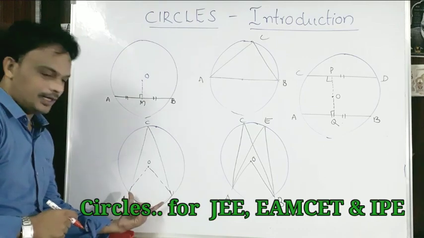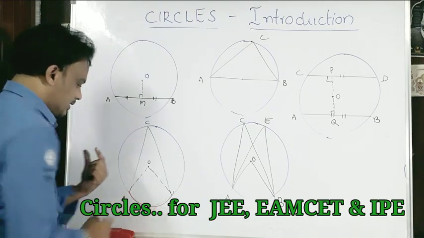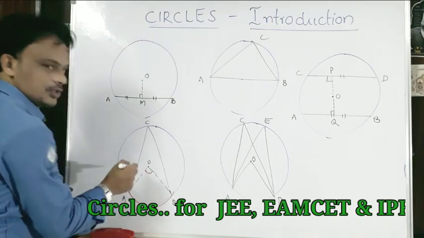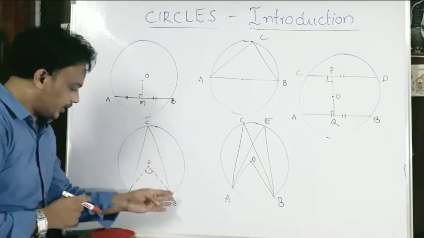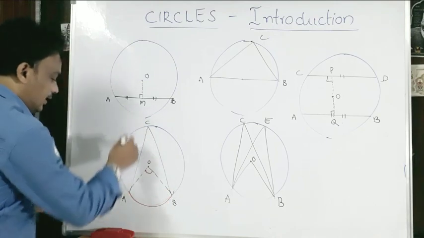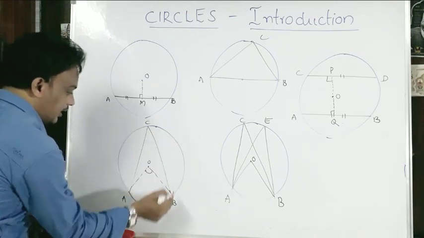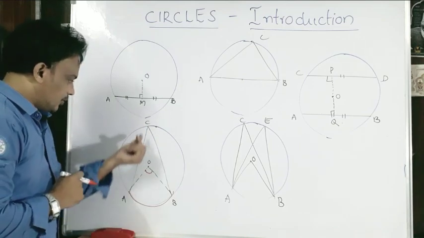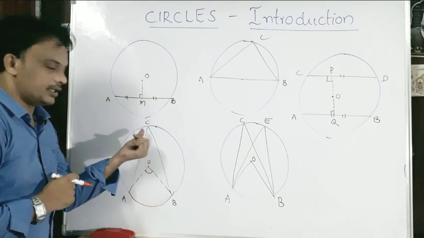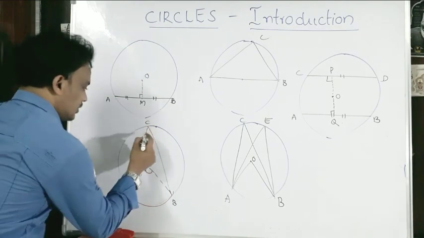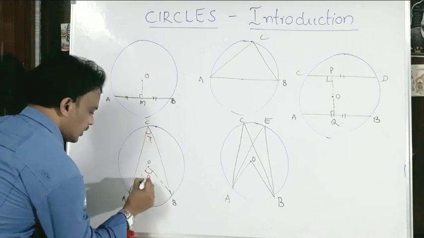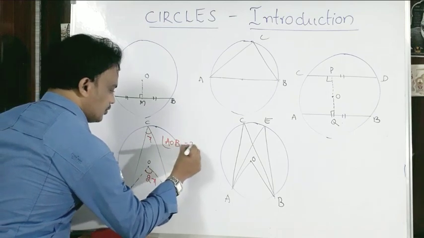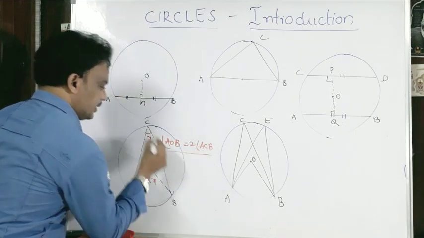The angle made by the minor arc at the center is, suppose, x. The angle made by the arc at the center is double the angle formed at a point on the remaining arc. So the angle the arc makes at the center is double the angle at a point on the major arc. Suppose it is x, then it is 2x. So I can write angle AOB equals 2 times angle ACB.